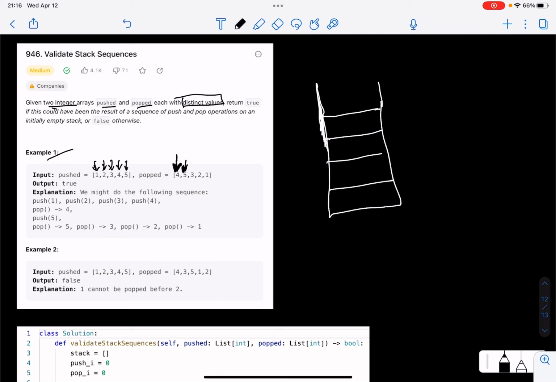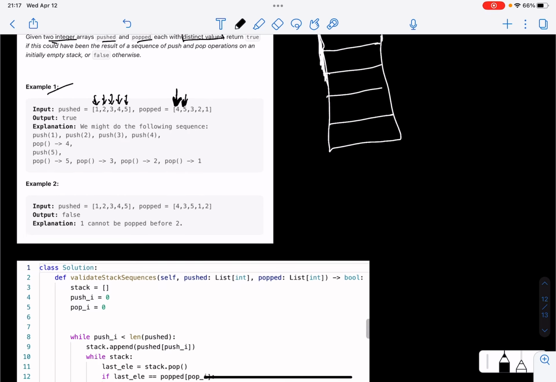We keep pushing to the stack until the element we pushed is equal to the element our pointer points to in the popped array. And once we go to the popped array, we try to keep popping elements till possible. Till we reach a stage that it's not possible to pop the elements, we go back to the pushed array and we keep pushing until we pop.